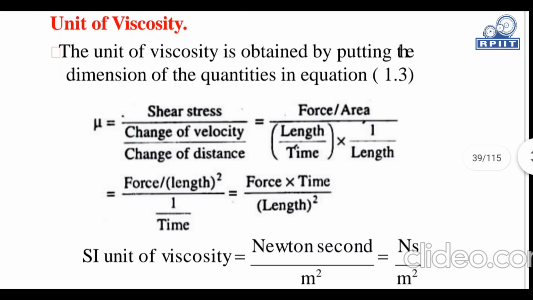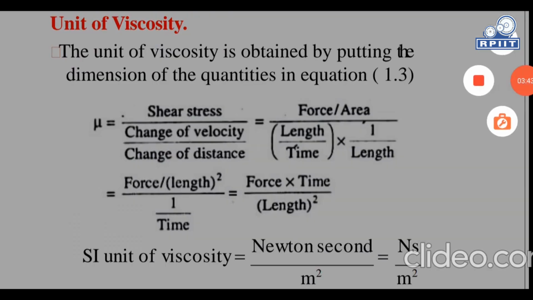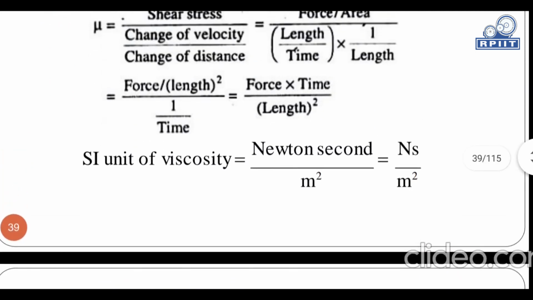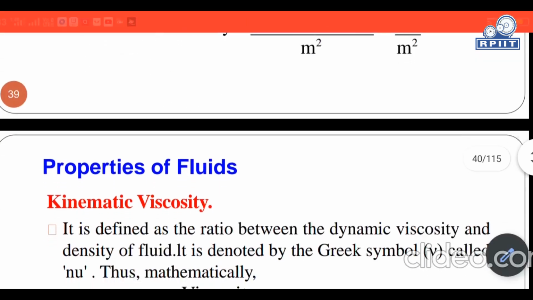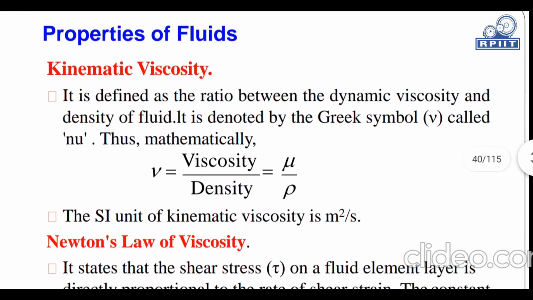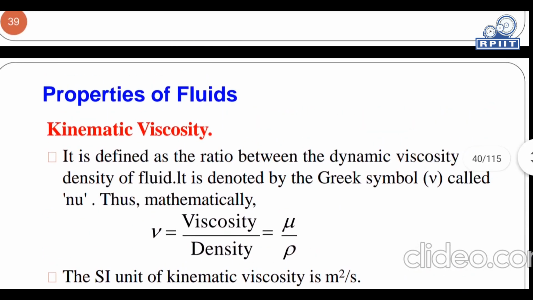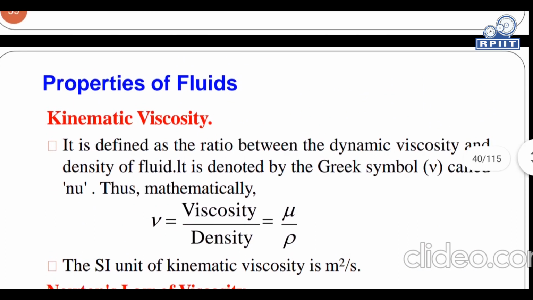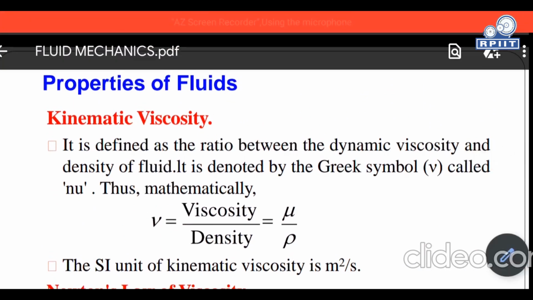Now we can calculate the unit of viscosity, and the SI unit of viscosity is Newton second per meter square. There is also kinematic viscosity. Kinematic viscosity is the ratio between the dynamic viscosity and density of fluid, and is denoted by the symbol nu. Nu is viscosity upon density, mu by rho. The SI unit of kinematic viscosity is meter square per second. Okay, thank you students.